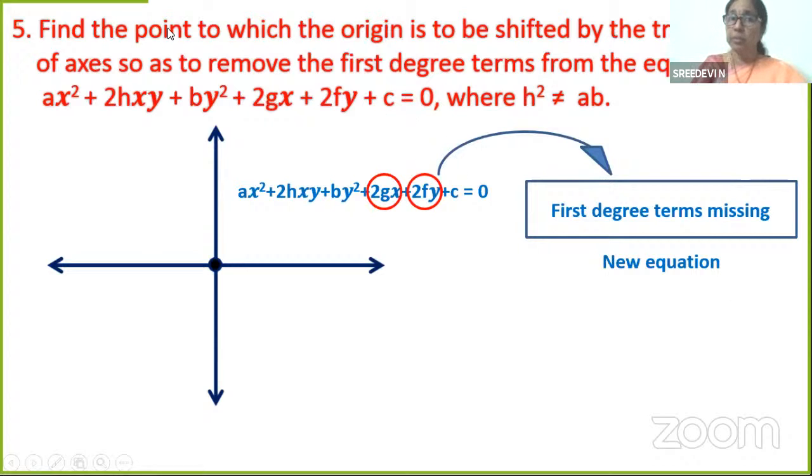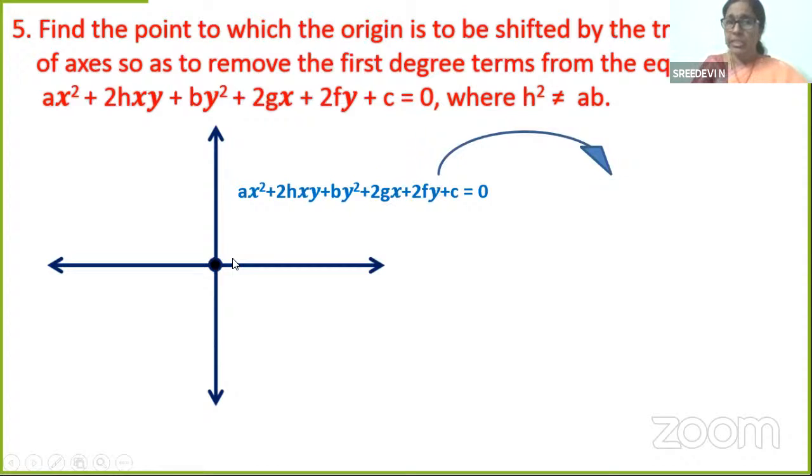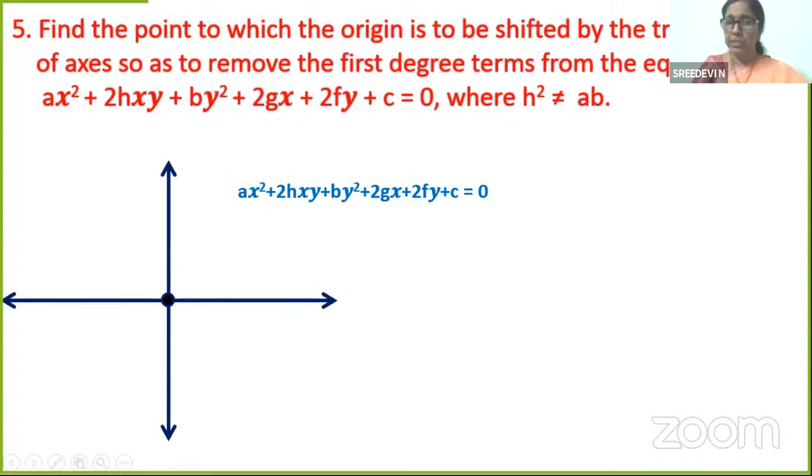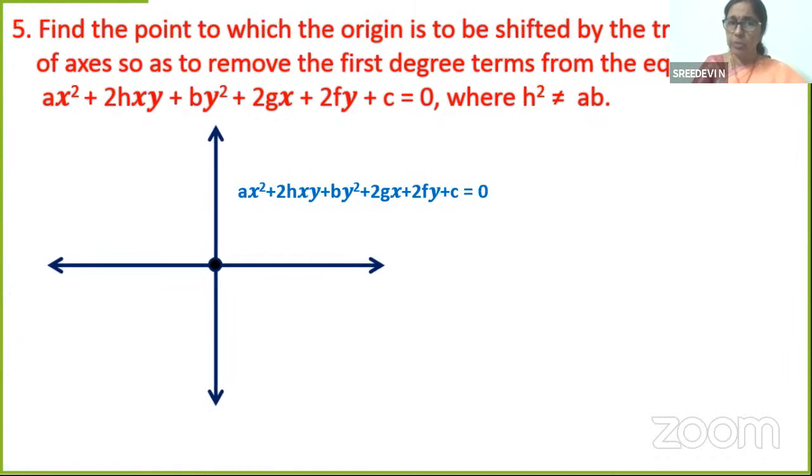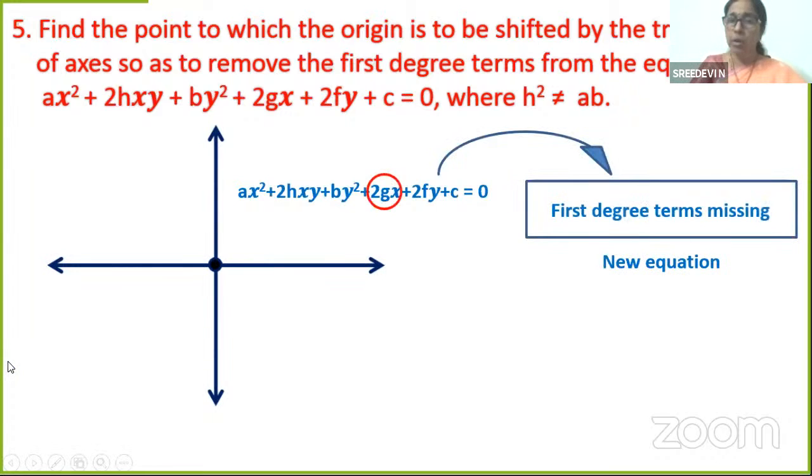We have to find that point. I have just shifted the coordinates, isn't it? I'm shifting the axis, that means shifting the origin. To which point should I shift so that these first degree terms go missing? Let us find out how we can shift the origin from 0, 0 to this point so that the first degree terms in the equation go missing.